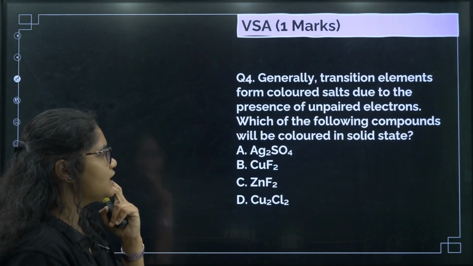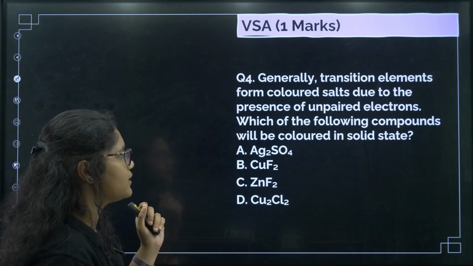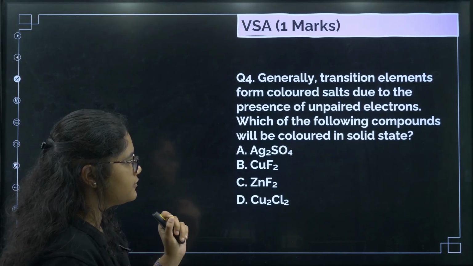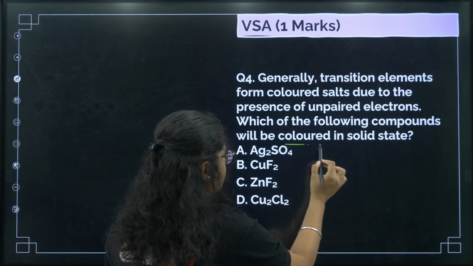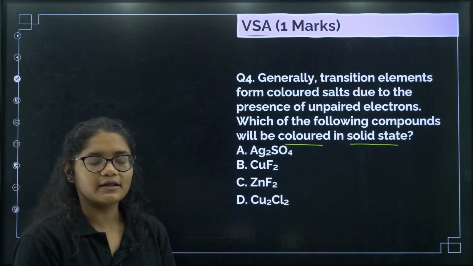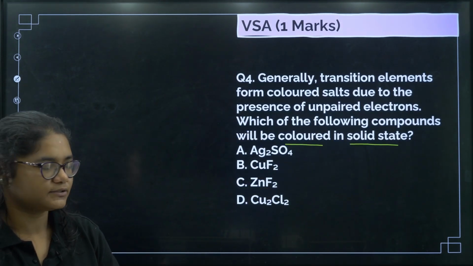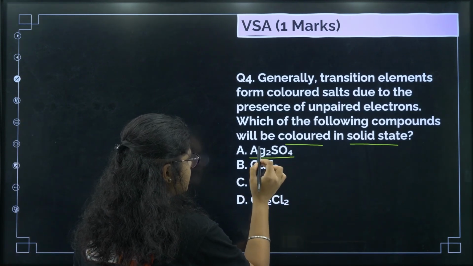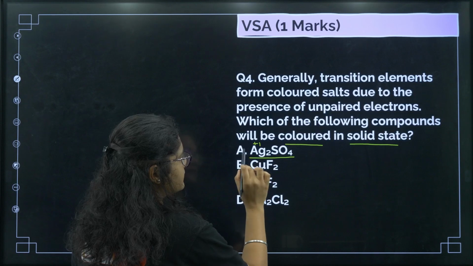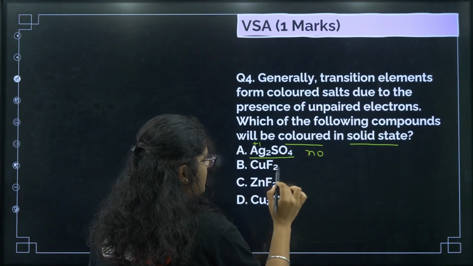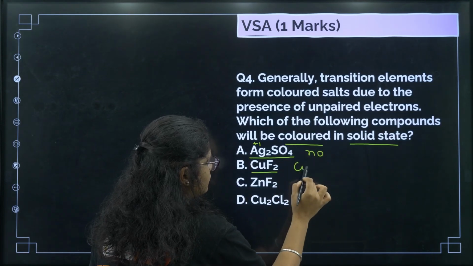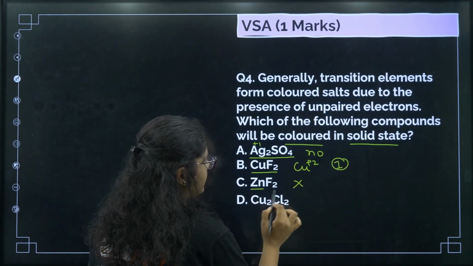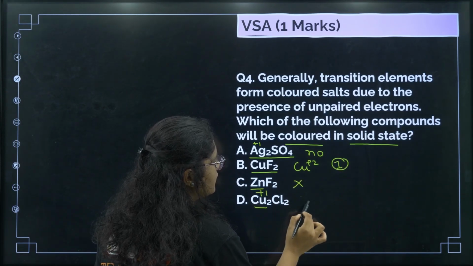Next, generally transition elements form colored salts due to the presence of unpaired electrons. Now which of the following compounds will be colored in the solid state? So for colored, what is required? Unpaired electrons. Now if you see here, Ag oxidation state is +1, right? So in this there is no unpaired electron. And here, this is copper +2, so 1 unpaired electron is there. Zinc, no unpaired electron. This is copper +1, no unpaired electron.